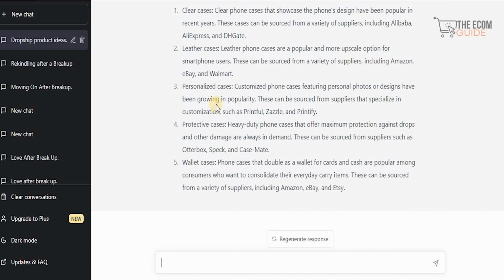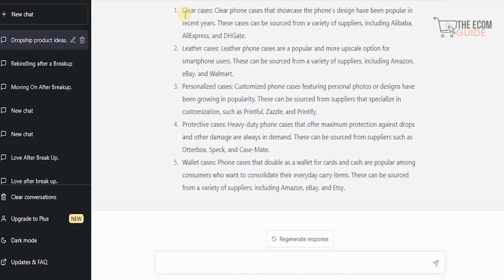So now what we did is we selected a particular niche. Then after selecting that niche, we went for a sub niche. As you can see, we have clear cases, leather cases, personalized cases, protective cases, and wallet cases. They've said that if you want personalized cases, you can go to Printful, Zazzle, or Printify. If you want leather cases, you can get them from Amazon, eBay, and Walmart. If you want clear cases, you can get them from Alibaba, AliExpress, and DG Gates. If you want wallet cases or protective cases, you can go to these particular places and get these cases.